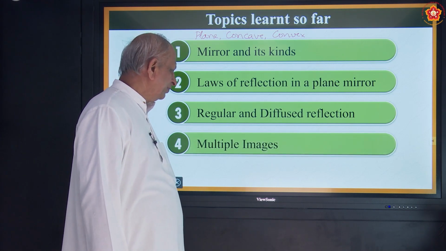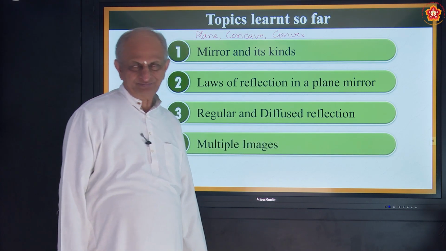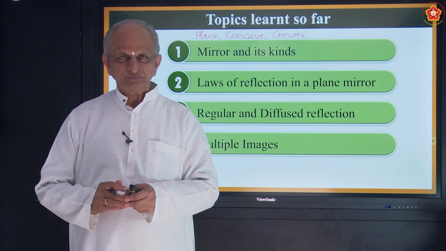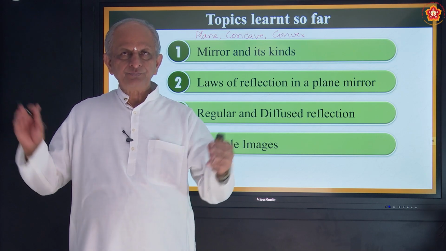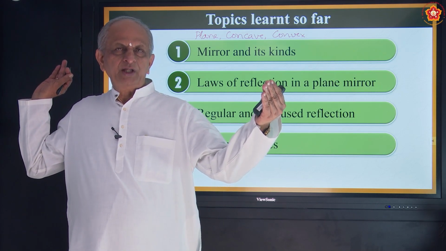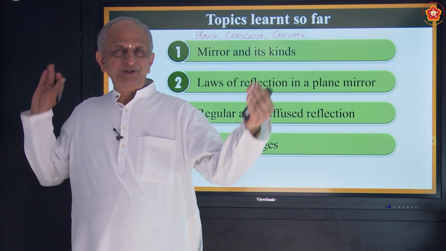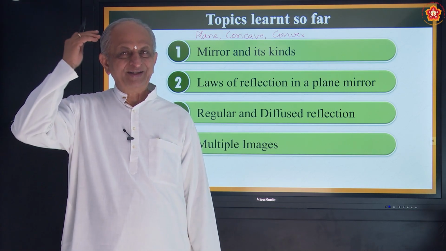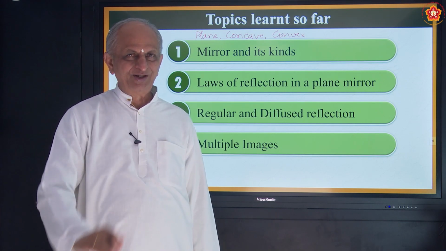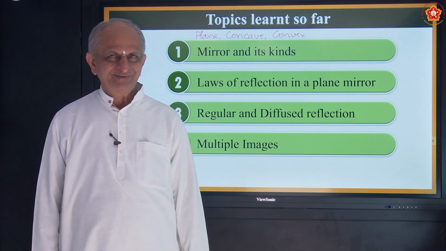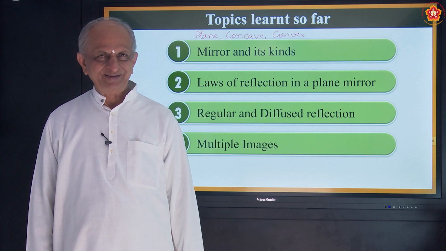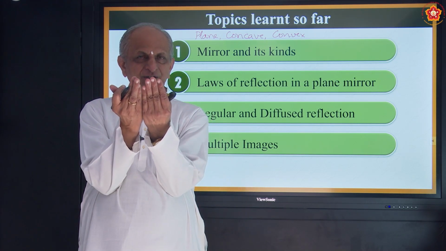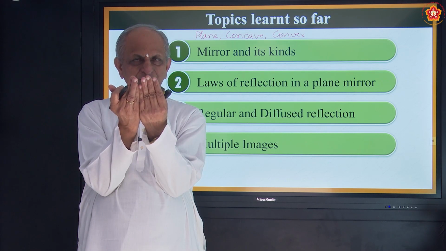And also you studied about multiple images. The other day we discussed a hair cutting shop. There are two mirrors kept parallel to each other. In one you will be seeing your face, how the hair cutting is done. I am telling about boys only, not girls, okay? Girls will not go for hair cutting, correct? So, there in the front you see one mirror in which you can see your face.